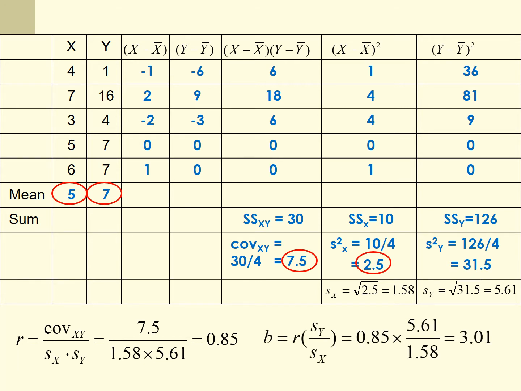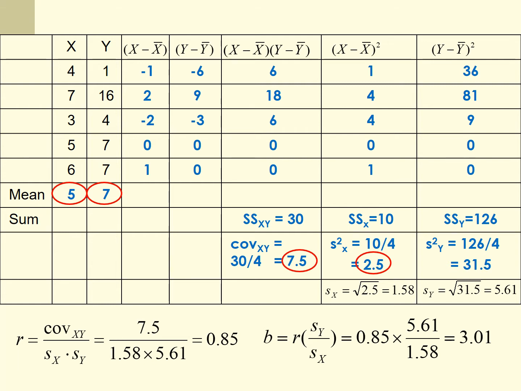Then we learned that the regression coefficient equals the correlation coefficient multiplied by the ratio of the standard deviation of y and the standard deviation of x. We plug in the numbers, so b equals 0.85 multiplied by 5.61 divided by 1.58, which is 3.01.